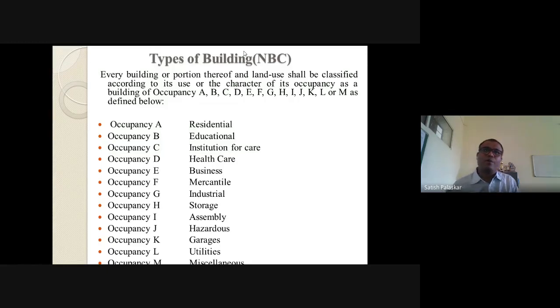To provide that central AC, a separate structure or building is provided for the compressor. That is called a utility building or service building, because these buildings provide the services.